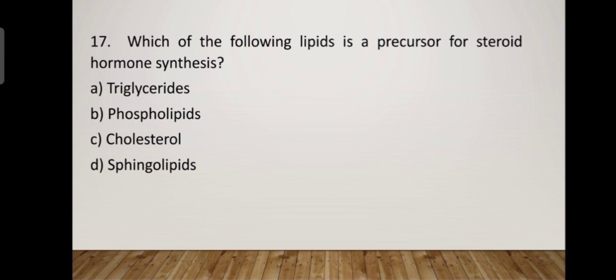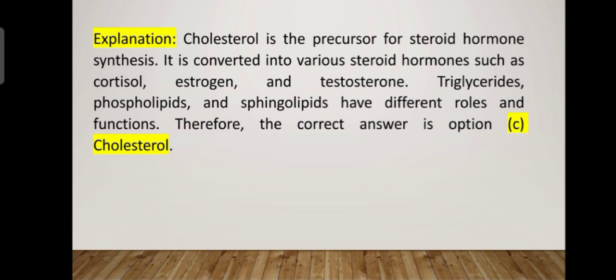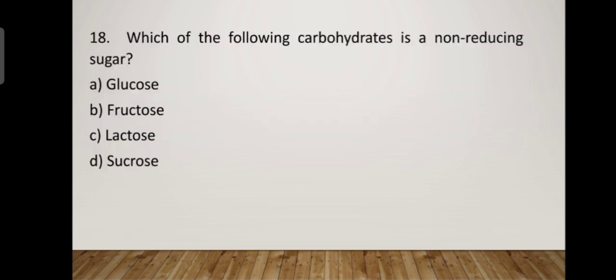Okay. The next one is, which of the following lipids is a precursor for steroid hormone synthesis? Triglycerides, phospholipids, cholesterol, sphingolipids. The answer is option C, cholesterol. Cholesterol is the precursor of many steroid hormones and is converted into various steroid hormones like cortisol, estrogen, and testosterone. These are all steroid hormones. Triglycerides, phospholipids, and sphingolipids have different roles and functions. Therefore, the correct answer is cholesterol, the precursor of steroid hormones.